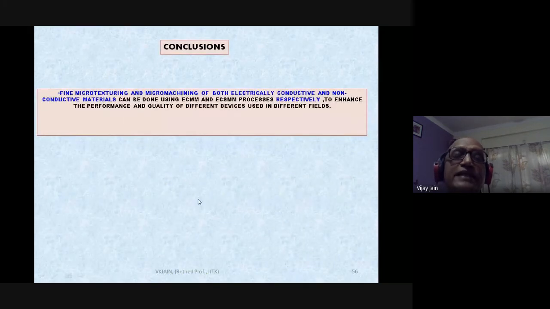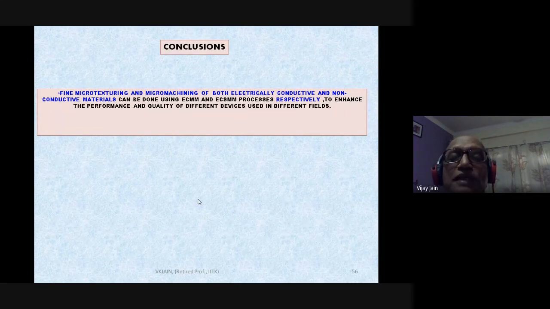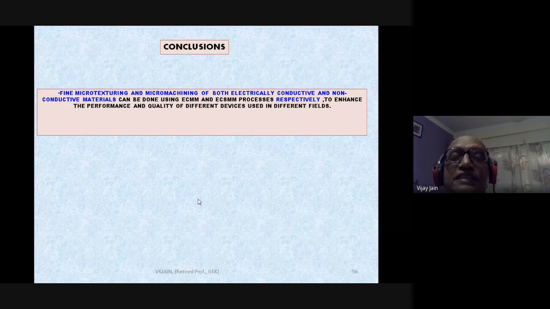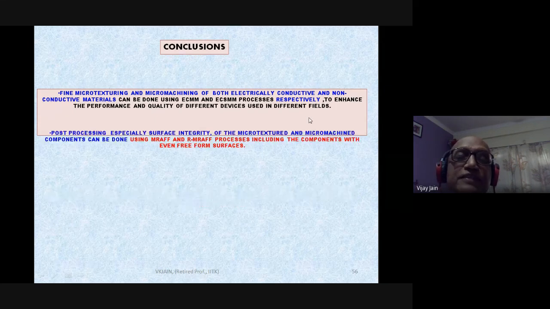So finally, I can conclude fine micro texturing and micro machining of both electrically conductive and non-conductive materials can be done using ECMM and ECSMM process respectively to enhance the performance and quality of different devices used in different fields.